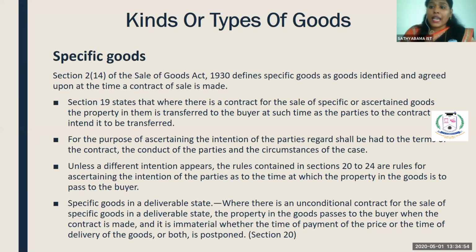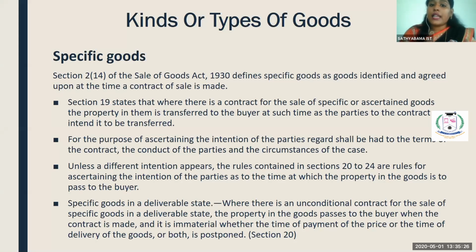In case the seller sells the goods to a third party after taking the advance, you can sue the seller for breaching the contract. But when the goods are not identified, when there are 500 bags of dal and you have entered into an agreement for 5 bags, you cannot sue the seller for selling the remaining 495 bags. You're getting my point? So you can sue when the goods are identified.